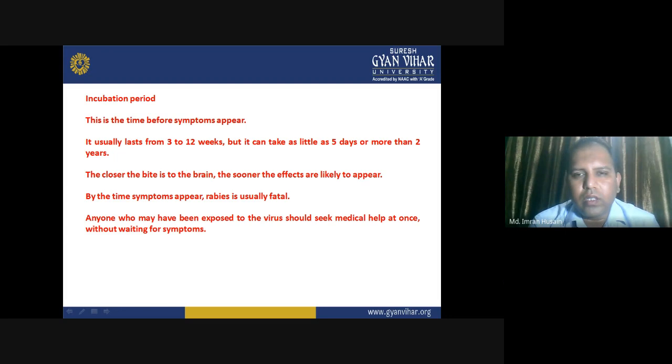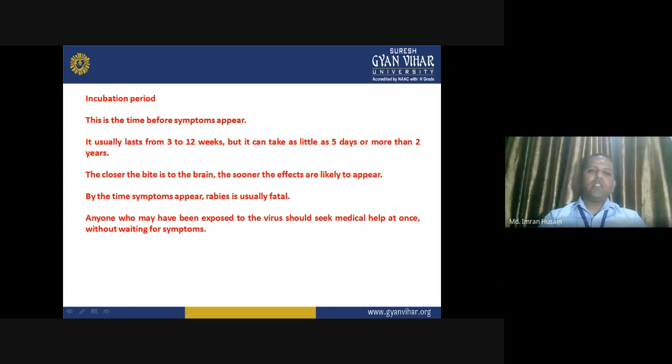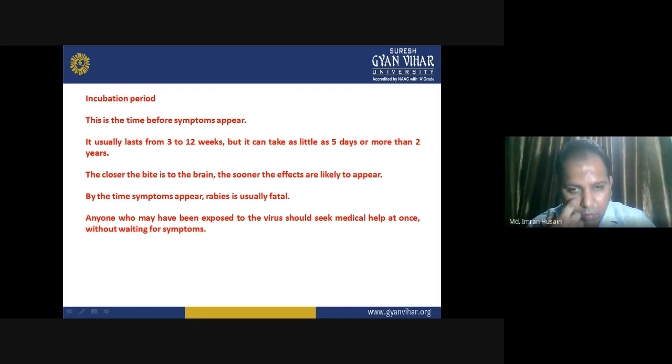So, the farther away the bite from your brain is, the longer it will take to affect you according to the symptoms. By the time symptoms appear, rabies is usually fatal in nature, right? So, by the time symptoms appear, rabies is usually fatal. So, what does that signify? It already signifies that rabies has started to affect you, and this condition is really very fatal, and nothing can be done now. So, it is your duty to receive the proper vaccination on time.